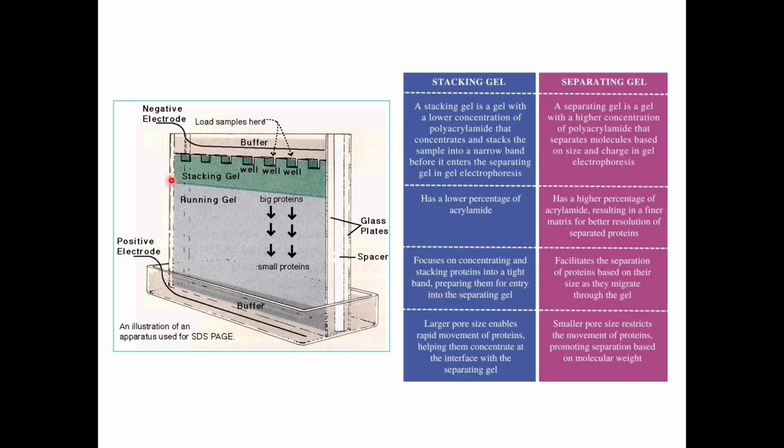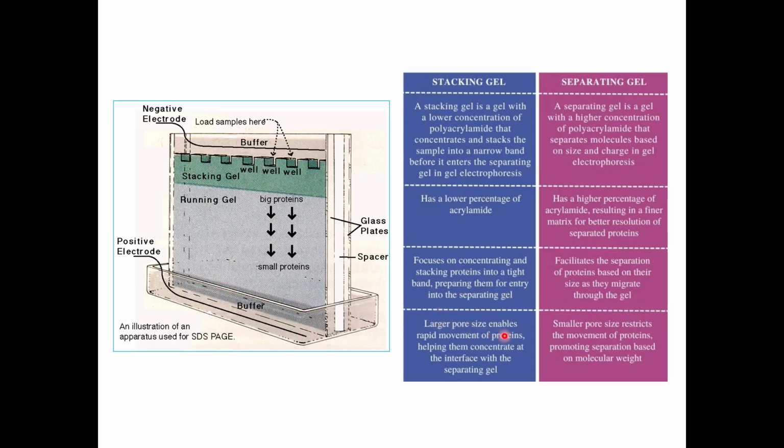Like I said, they will all form a single line or a single band at the end, preparing them for entry into the separating gel. It's like giving all the proteins equal opportunity, equal space, equal distance to start from.